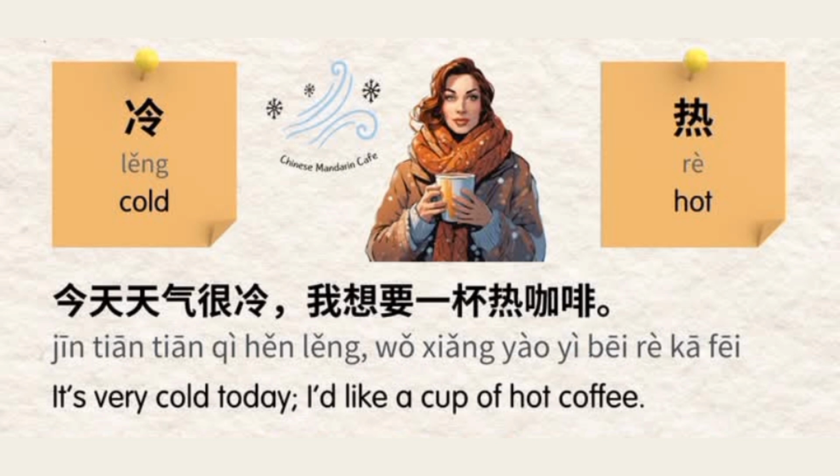So together it makes: 今天天气很冷，我想要一杯热咖啡。 It's very cold today. I would like a cup of hot coffee.